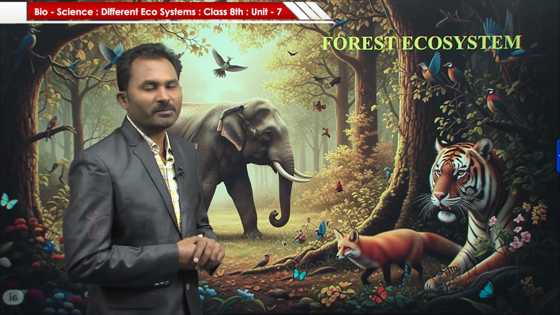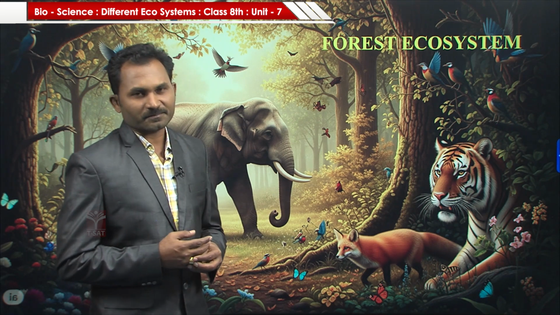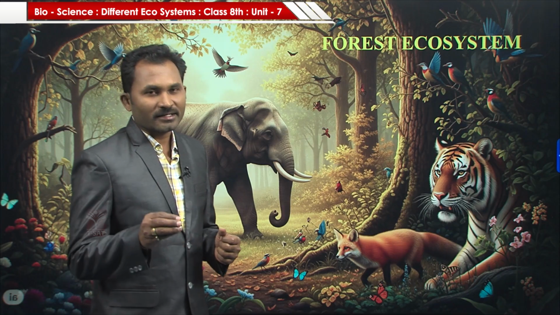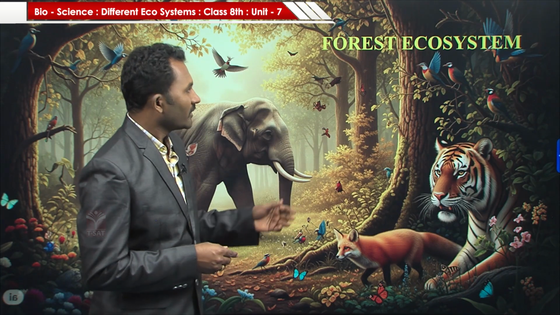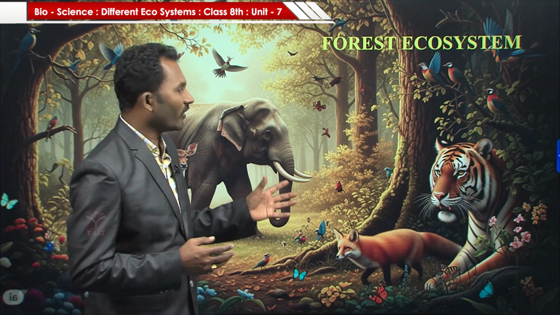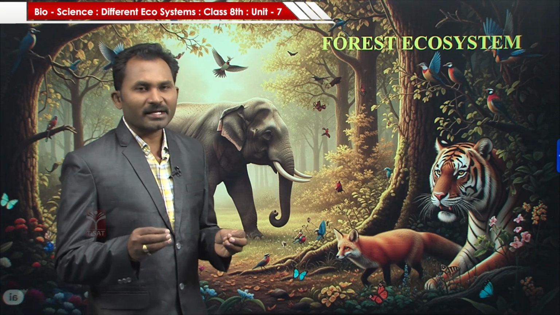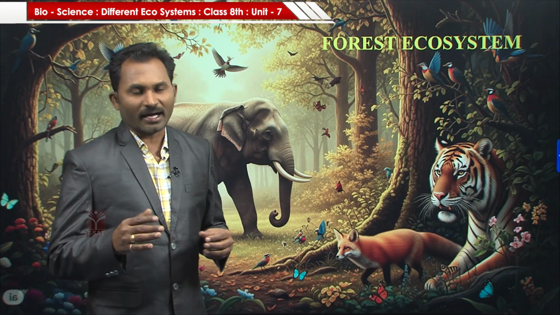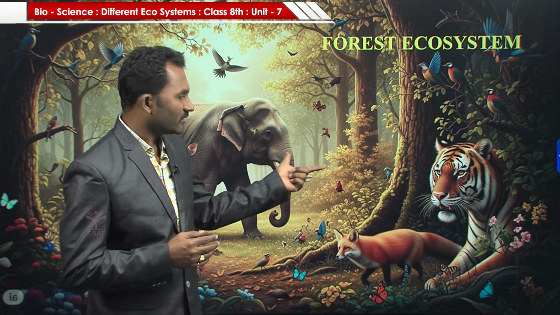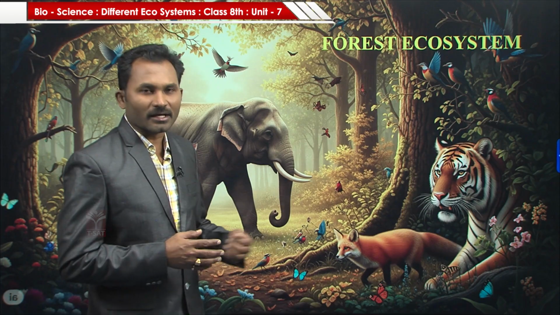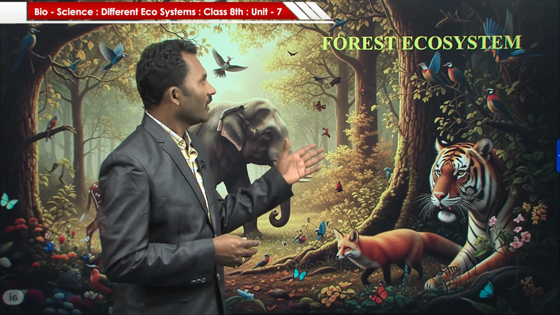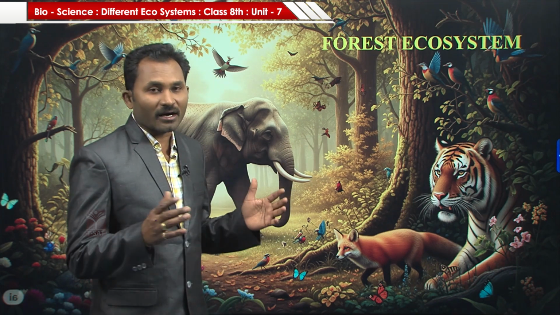First let us know deeply about forest ecosystem. Forest ecosystem is an example for the terrestrial ecosystem, right? This is the forest. In the forest you can see many big plants and animals like elephant, tiger, fox, cheetah and deers, and many microorganisms. A number of microorganisms are present in the forest ecosystem. There is a lot of biodiversity in the forest.